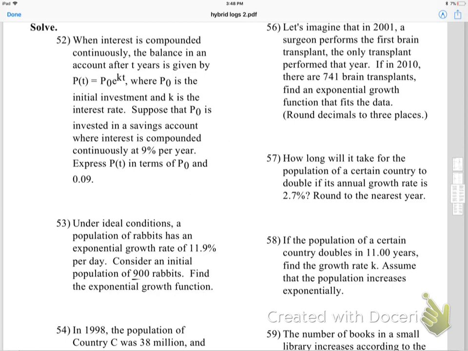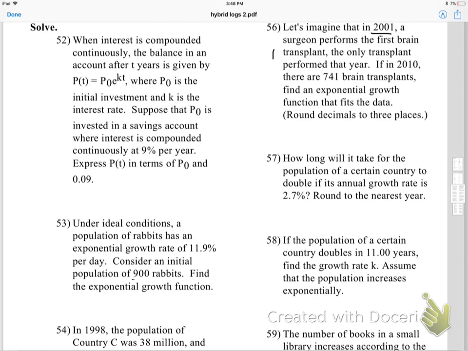Okay, so let's have a look at some more complicated questions. Let's have a look at question 56, because these are kind of heavy on the test as well. So what this is looking at is there was one brain transplant in 2001, and there's 741 in 2010.